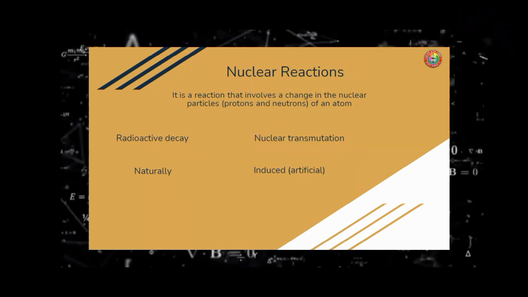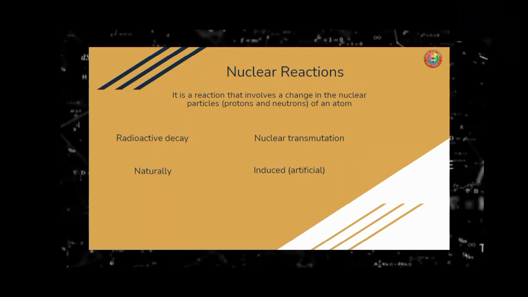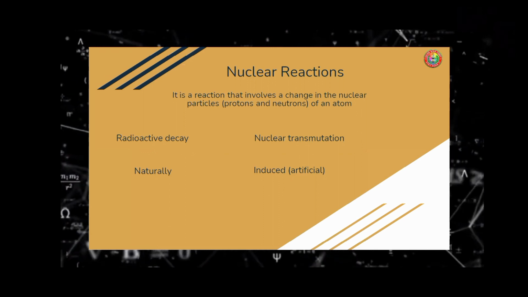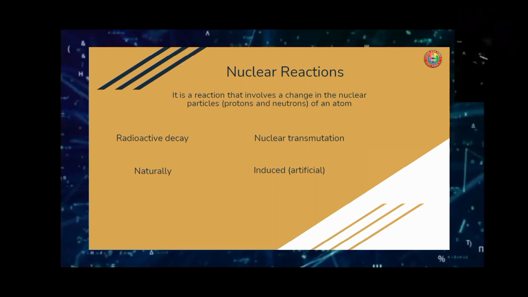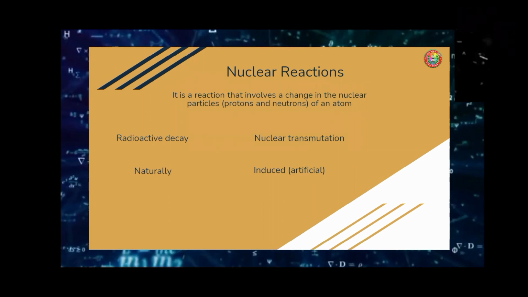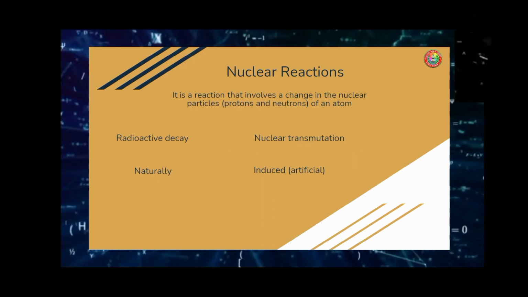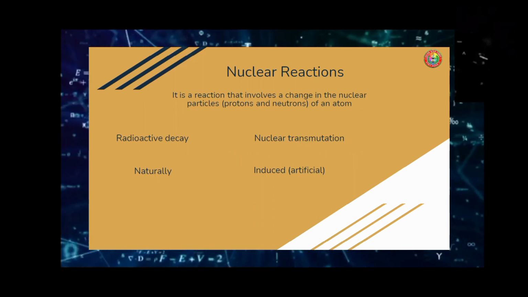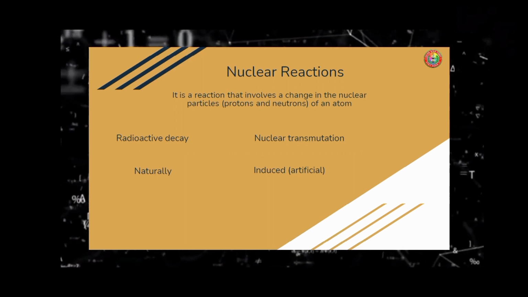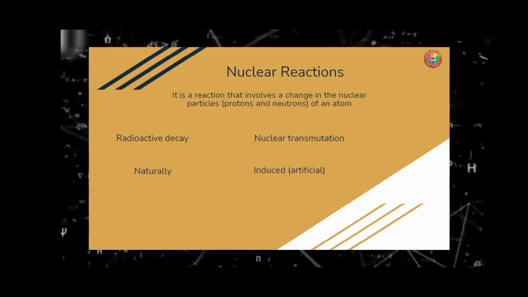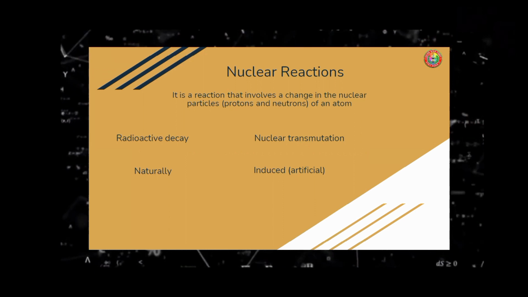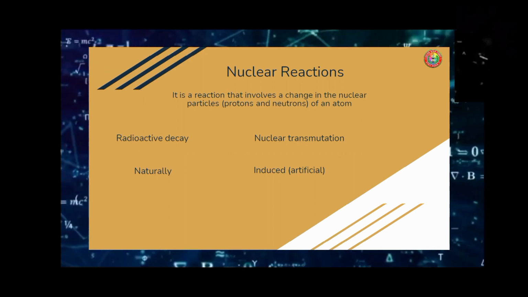So now, what are nuclear reactions? It is a reaction that involves a change in the nuclear particles, that is, the protons and neutrons of an atom. Now we have two types of nuclear reactions: radioactive decay and nuclear transmutation. First, radioactive decay occurs naturally, while nuclear transmutation is artificial, or induced to form a reaction.